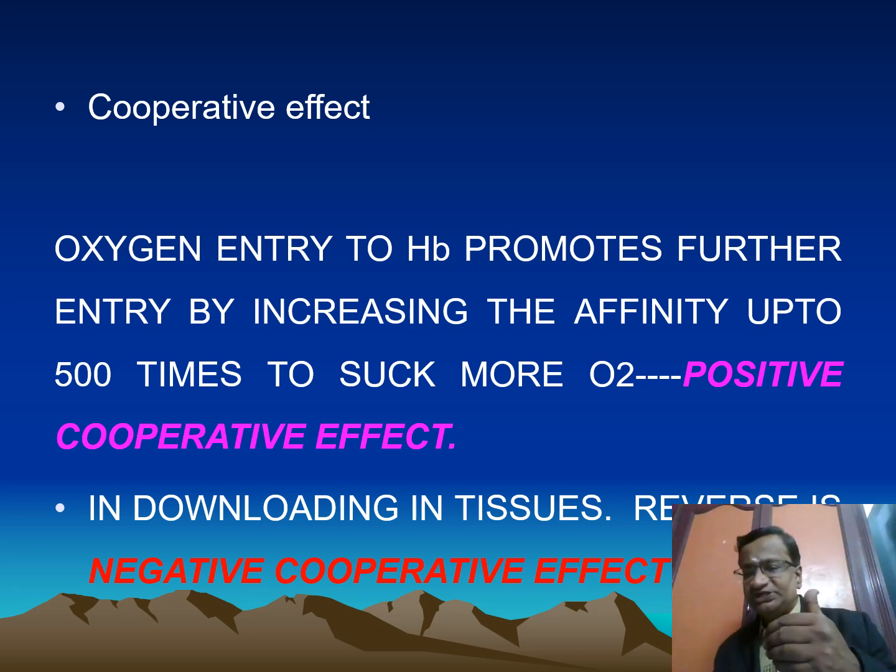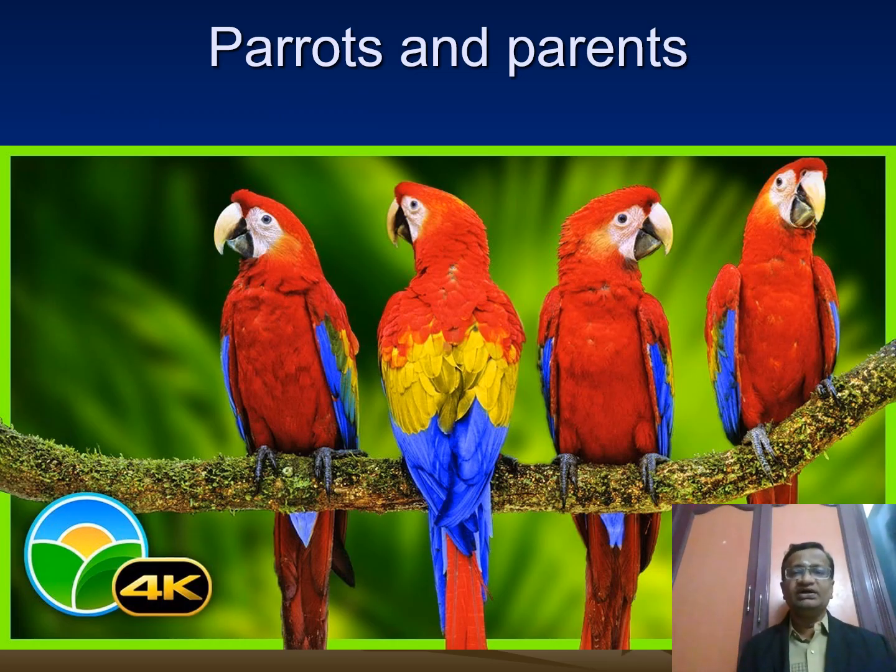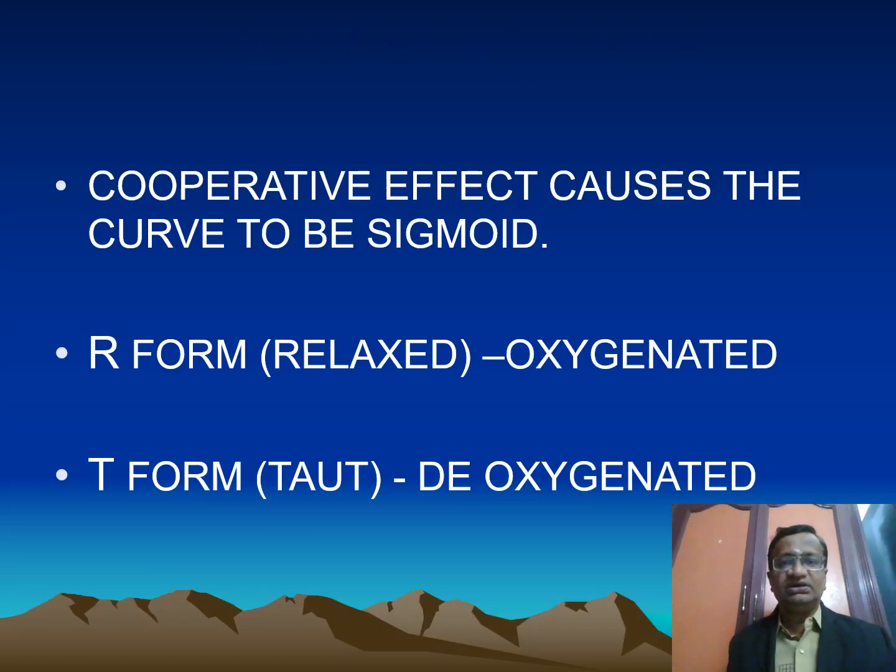1 goes out to the tissues, then the other 3 go out. This is what is called the negative cooperative effect. Sometimes 1 starts to go, all the 3 will go. 1 starts to sit, all the 3 will sit. Cooperative effect is the reason behind the curve to be, what is the curve?